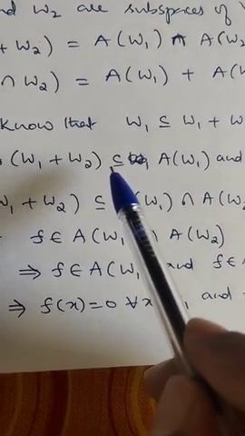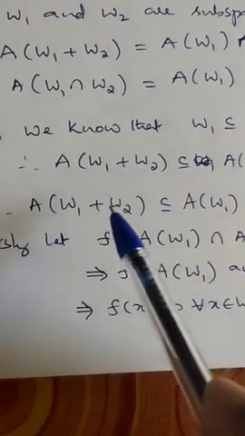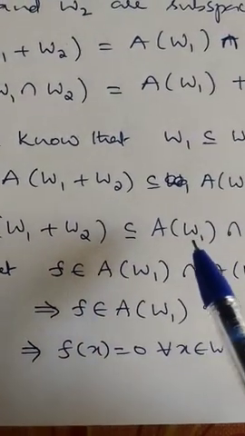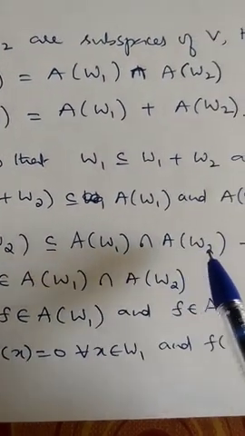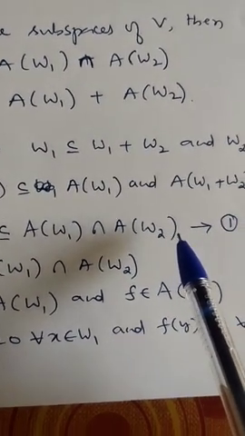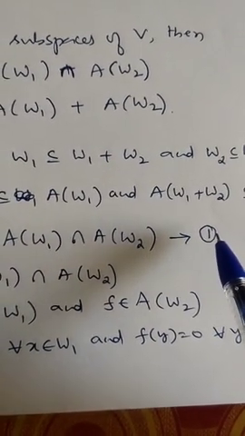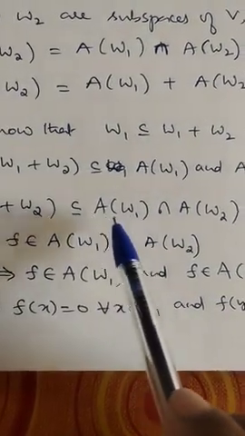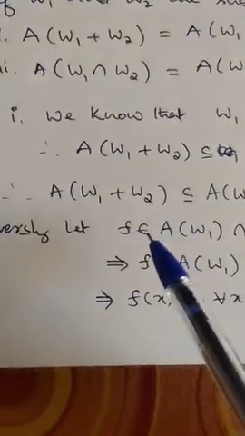Therefore, it is in their intersection. That is, the annihilator of W1 plus W2 is contained in the annihilator of W1 intersection the annihilator of W2. We call this number 1. One inclusion we have proved.